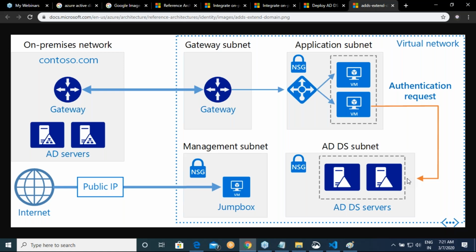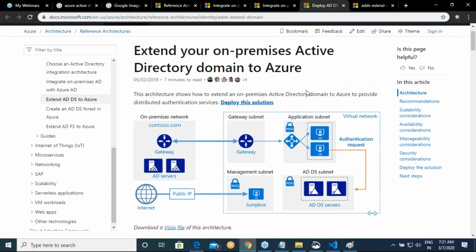So from here I can authenticate any users of my organization, but I might not store all the users' information over here. This Active Directory domain server will also know information about the other Active Directory servers. So let us assume a Chennai employee comes to Hyderabad. When he tries to log in, there are two ways. I can pull the information from Chennai, or I can send the information to the Chennai server saying that I got this authentication, is it valid or not? That's the whole point. This is basically the other stuff.